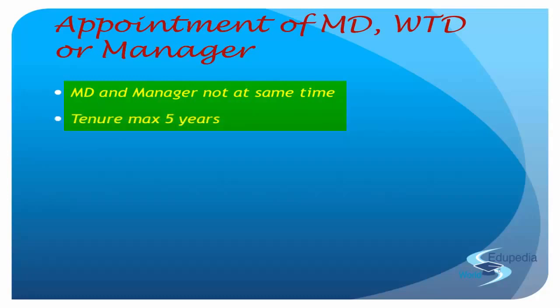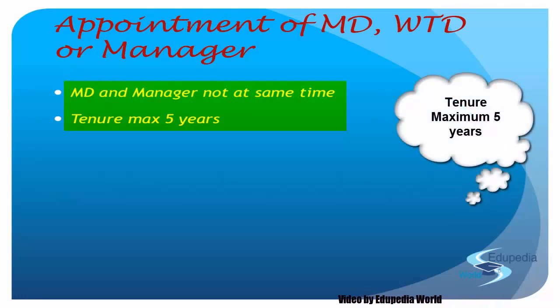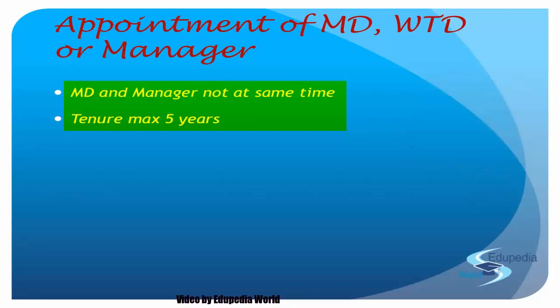Right? Second, tenure maximum 5 years. So may it be a manager, may it be a whole-time director, may it be a managing director, the tenure for which they hold that particular office would go maximum to the period of 5 years. That means you cannot, by any agreement, by your article, by your board of director resolution, by your members resolution, anything, right?